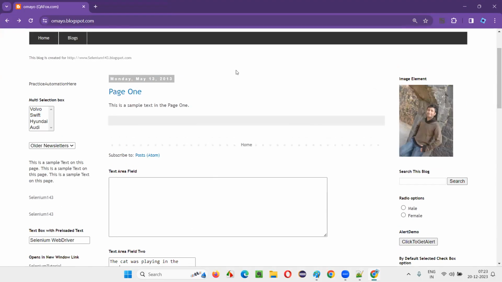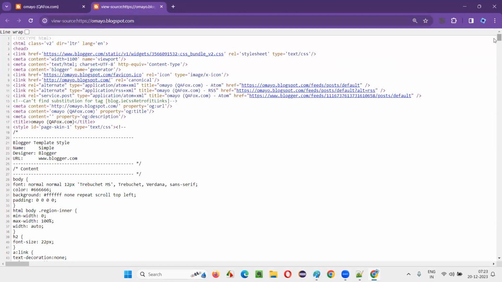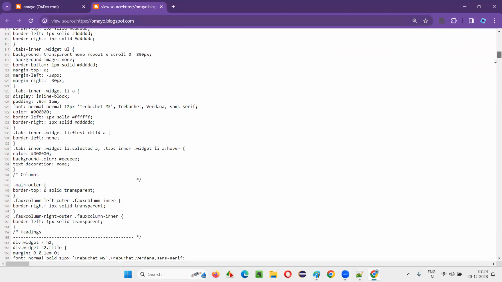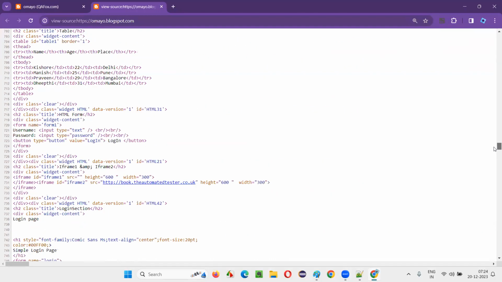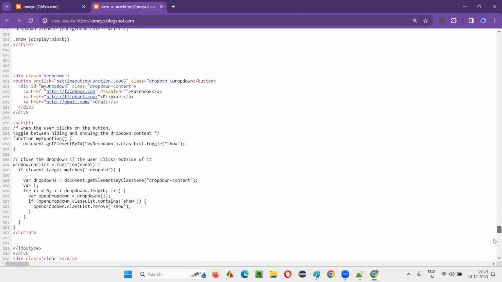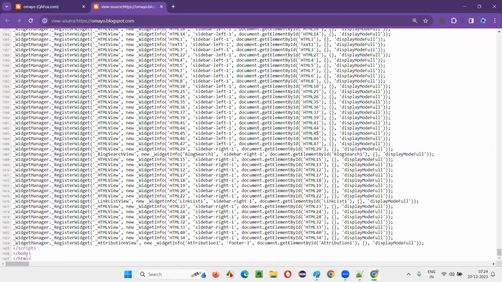Now right click on some blank area on this web page and select the view page source option. You see how much HTML code you got. Is it similar to the previous page or is a lot of HTML code available here? Type in the chat. If you see a lot, type lot.